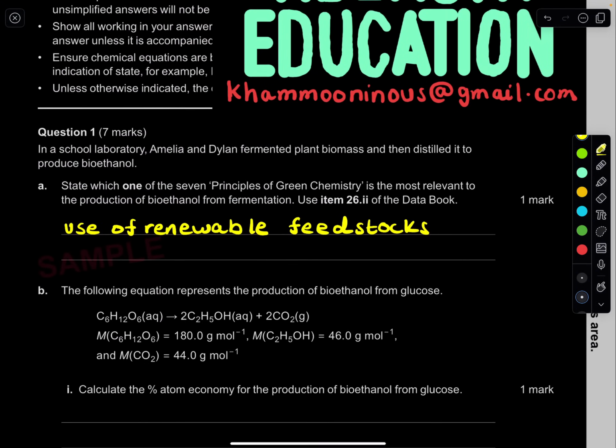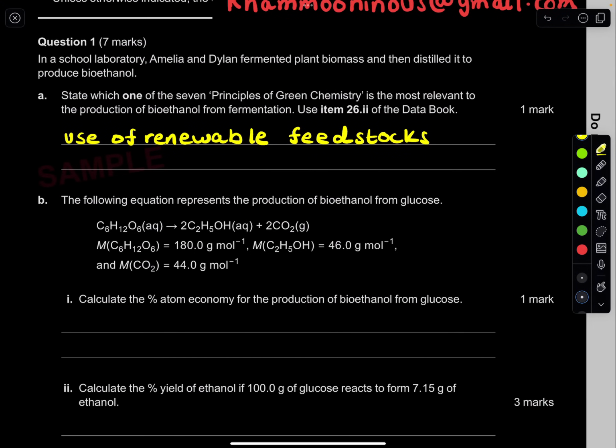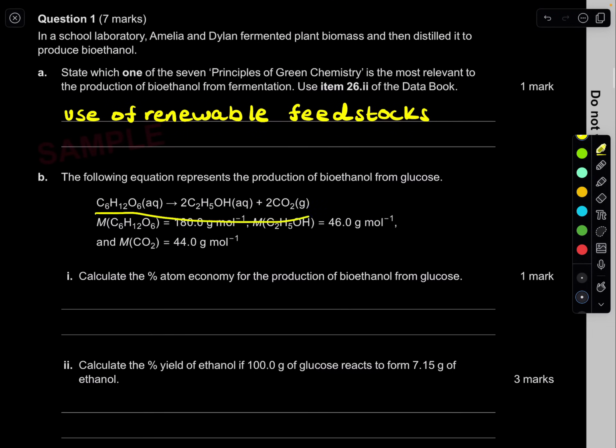Yep. The following equation represents the production of bioethanol from glucose. Beautiful. This is the fermentation reaction. Please make sure to memorize this. This comes up in most of the exams, where they ask you to write down the fermentation of glucose. It's this here. We ferment glucose and we produce two bioethanol and two CO2 molecules. We're also given the molar masses for all of the molecules.